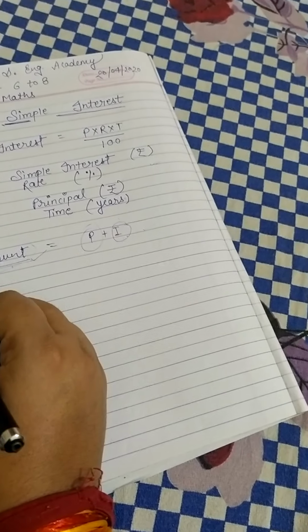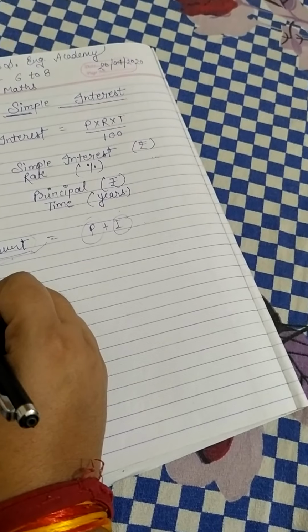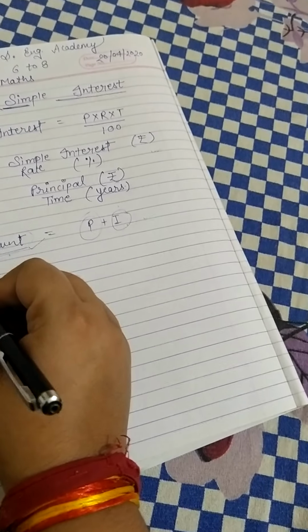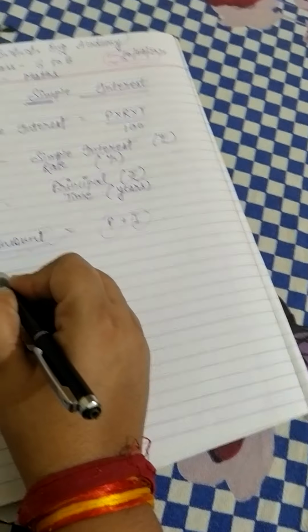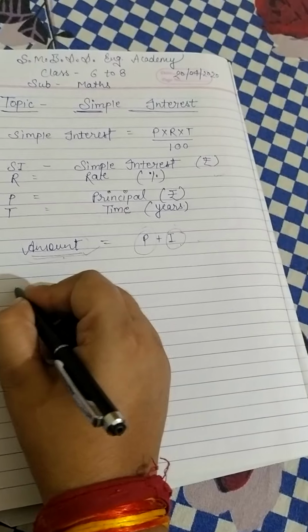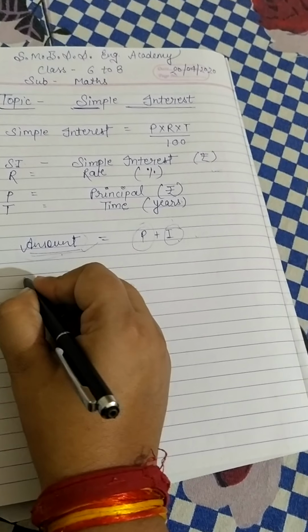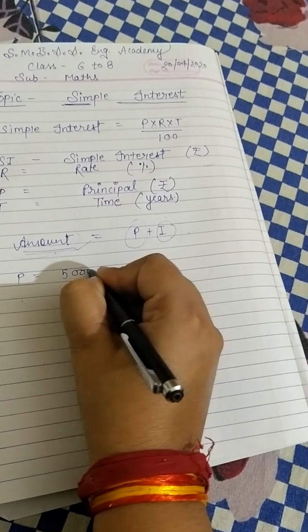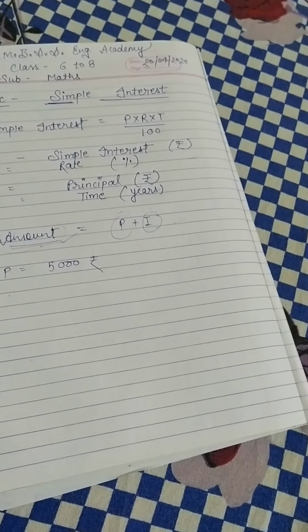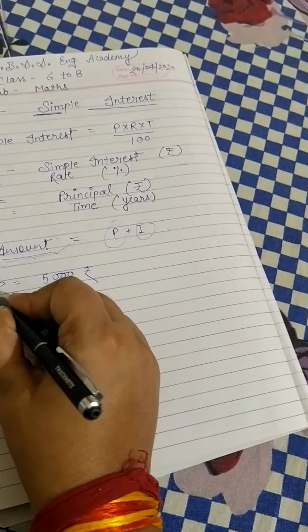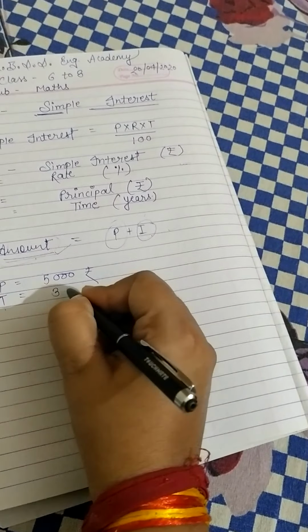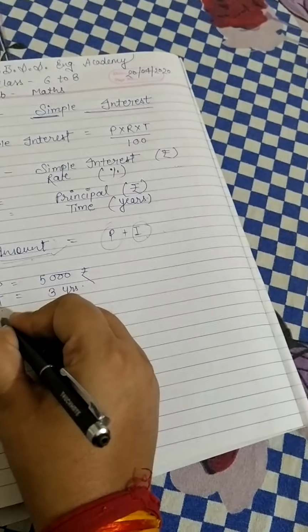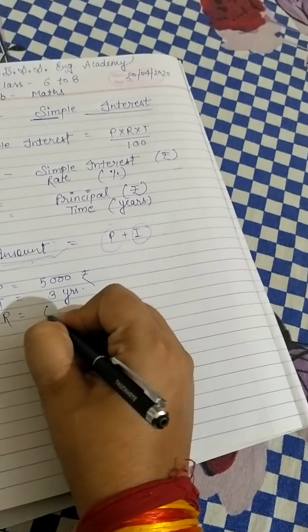Suppose one question is given here. I am giving an example. Suppose a certain money, it means principal equal 5,000 rupees, and the time equal 3 years and the rate equal 6%.